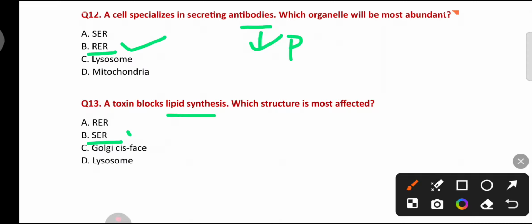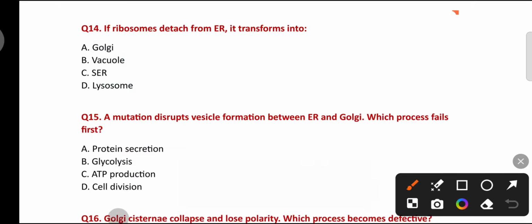So, smooth endoplasmic reticulum is most affected. If ribosomes detach from endoplasmic reticulum, it transforms into Golgi, vacuole, smooth endoplasmic reticulum, lysosome. It transforms into smooth endoplasmic reticulum.